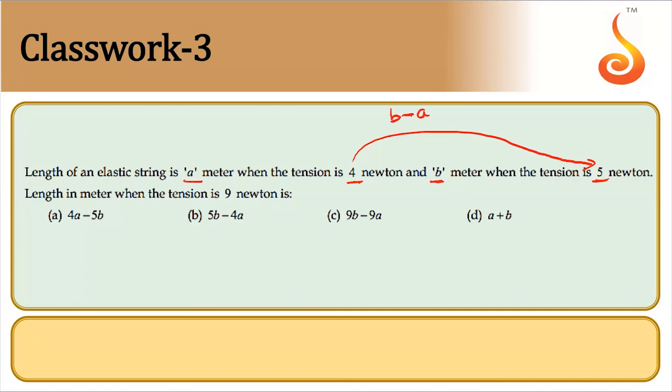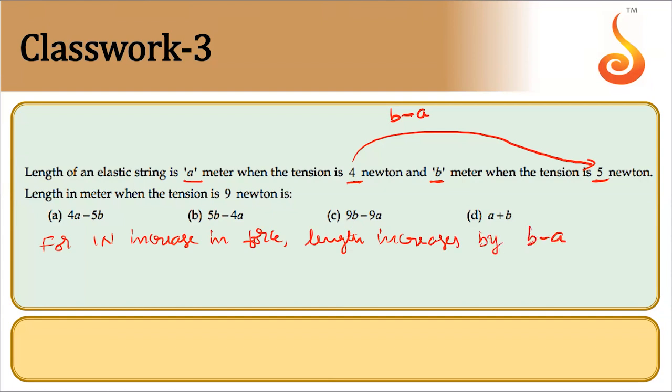That means when you increase the force by 1 Newton, length increases by final minus initial, B minus A. Correct? So for 1 Newton increase in force, length increases by B minus A. So you need to calculate length in meter when tension is 9 Newton.